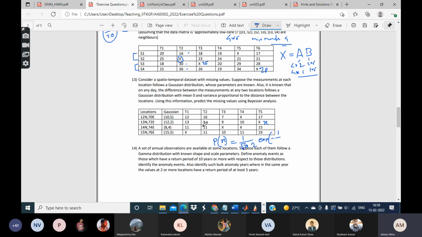Sigma square is 4, so minus 1 by 8 times (x minus 12) whole square. As far as this location is concerned, this is the PDF.